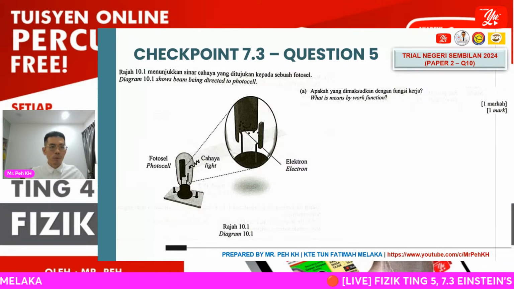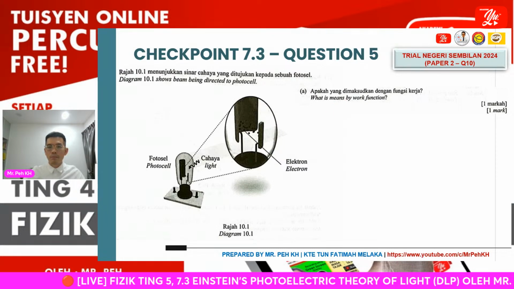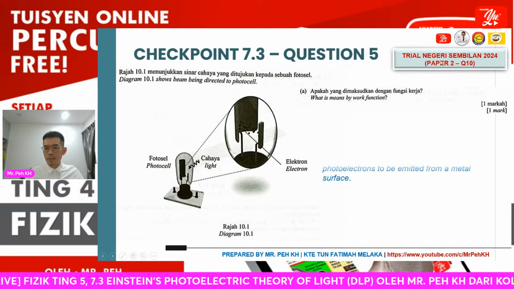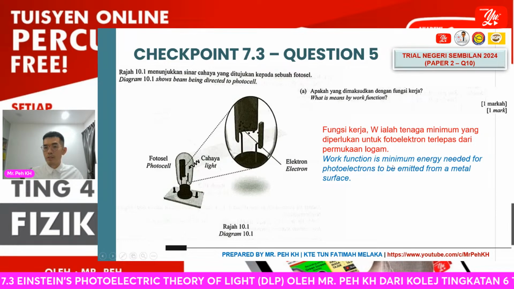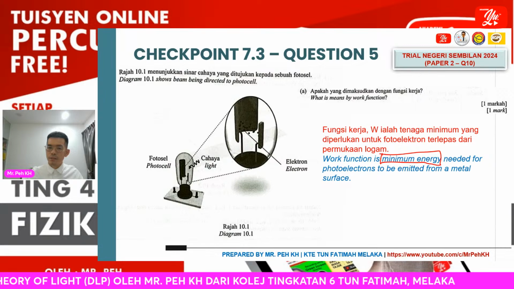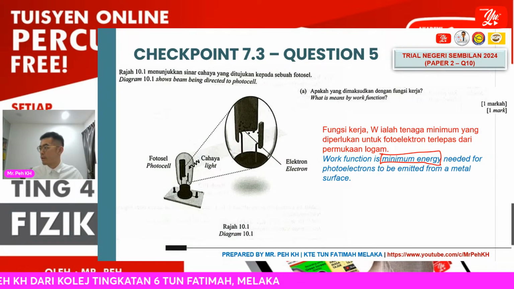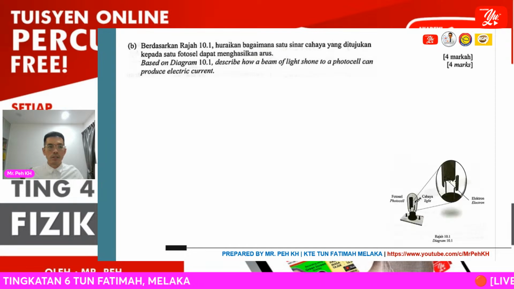Diagram 10.1 shows a beam being directed to a photocell. What is meant by the work function? Again, this is the definition. Just now we also learned already. It is the minimum energy needed for a photoelectron to be emitted from the metal surface. It's very straightforward.